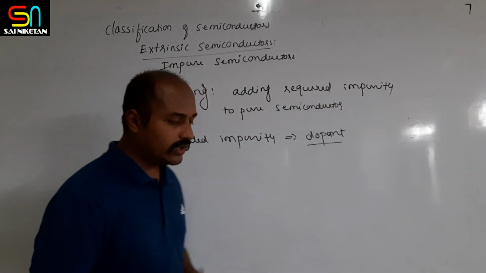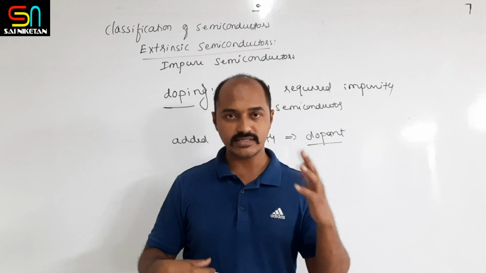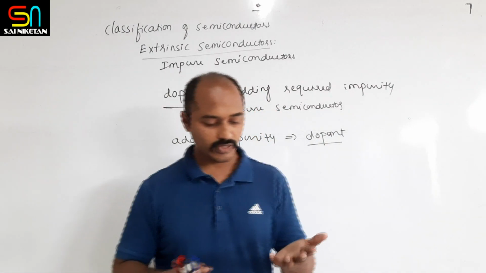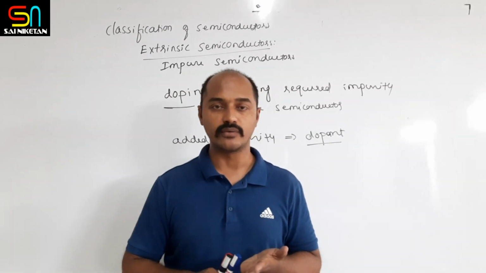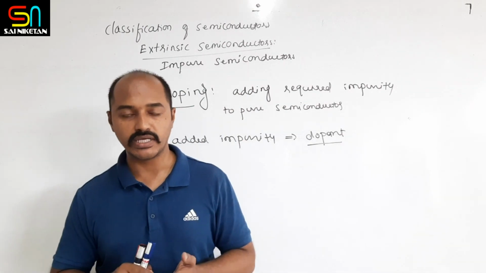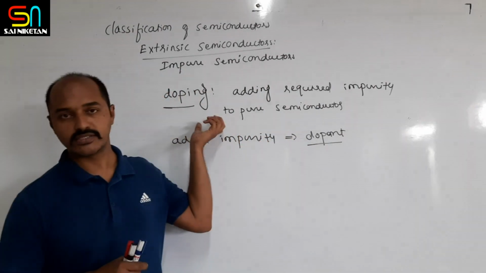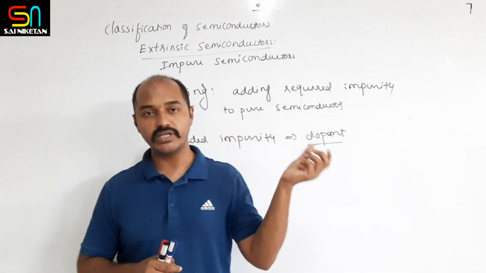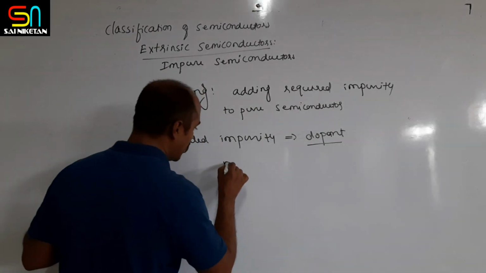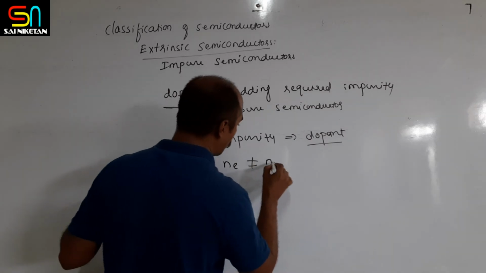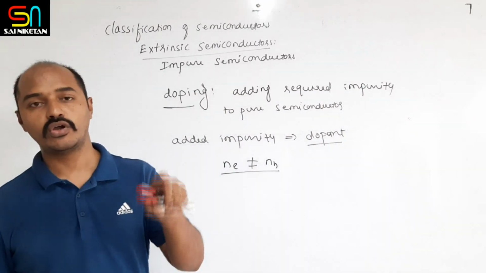So this is regarding the extrinsic semiconductor. I will repeat: extrinsic semiconductors are impure semiconductors, or improved intrinsic semiconductors, obtained by adding impurity. The process of adding impurity is called the doping process, and the impurity added is called a dopant. What you have to remember here is that the number of holes is never equal to the number of electrons, because of the presence of the dopant.